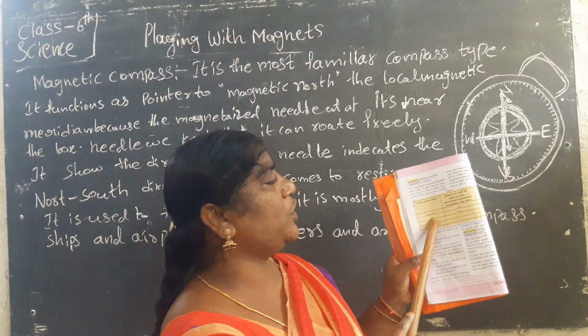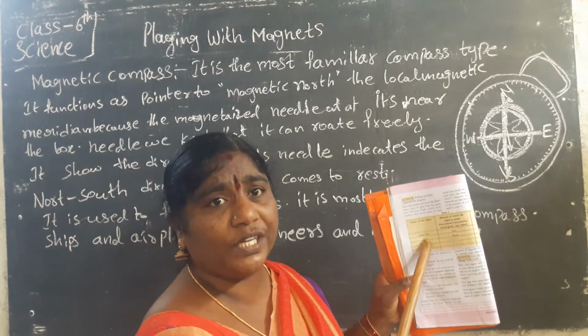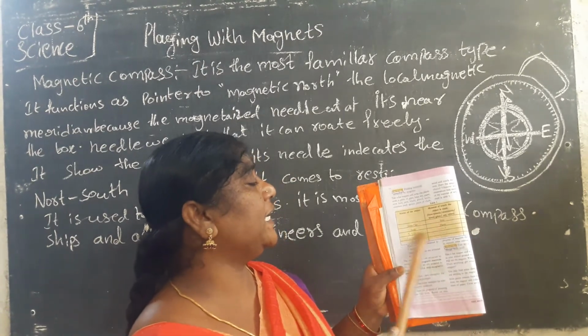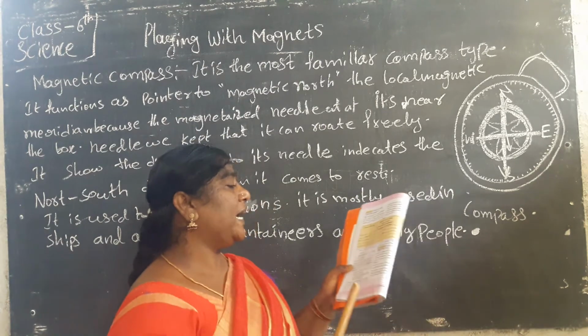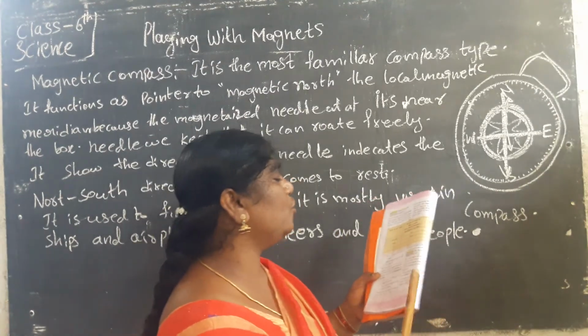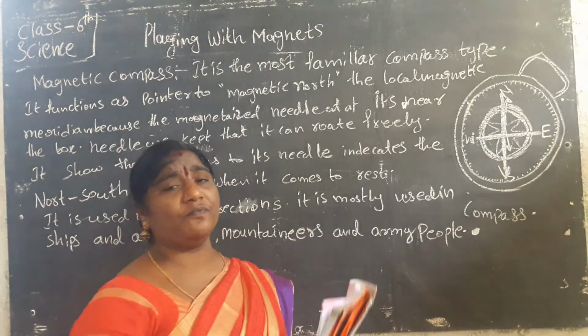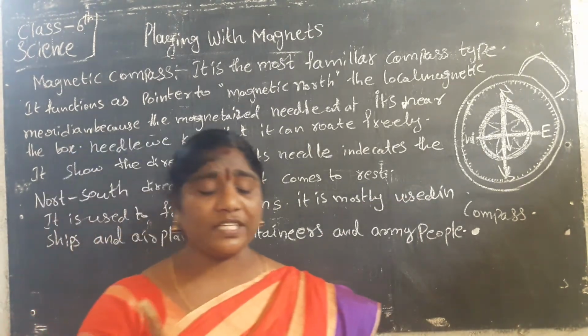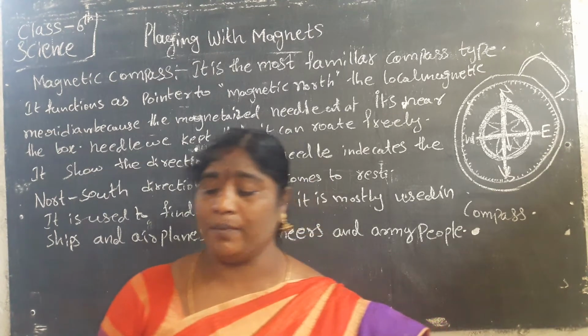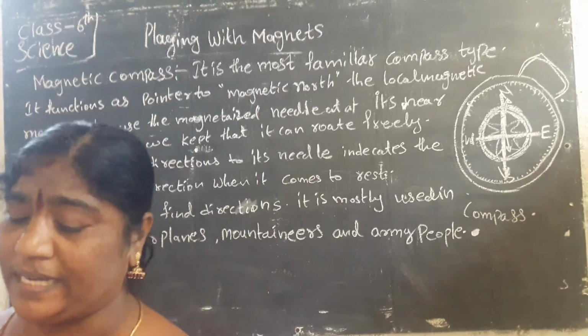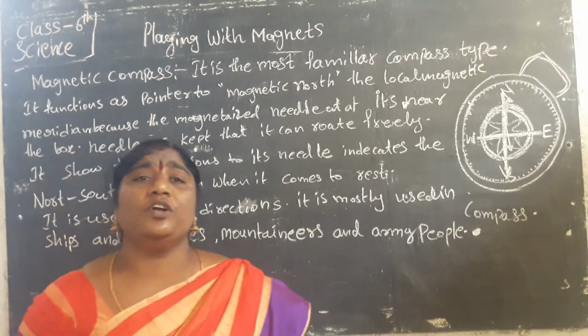Write two examples and finish it. First do this activity. Afterwards, the different kinds of magnets: next session we will learn about the four types of magnets.